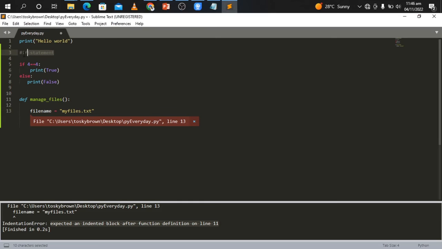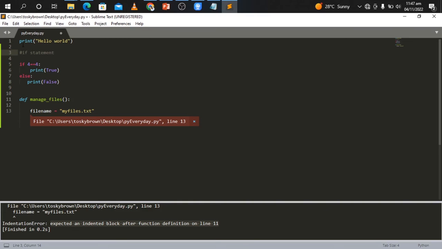So if you look at this code, you could see that I've typed an if statement. So this if statement beginning with a hash sign means it is a comment. So when this code is being read, it doesn't read the if statement because it sees it as a comment, right? So in Python, when you want to write something within your code without allowing the interpreter to read the line of code, you should begin it with a hash sign.